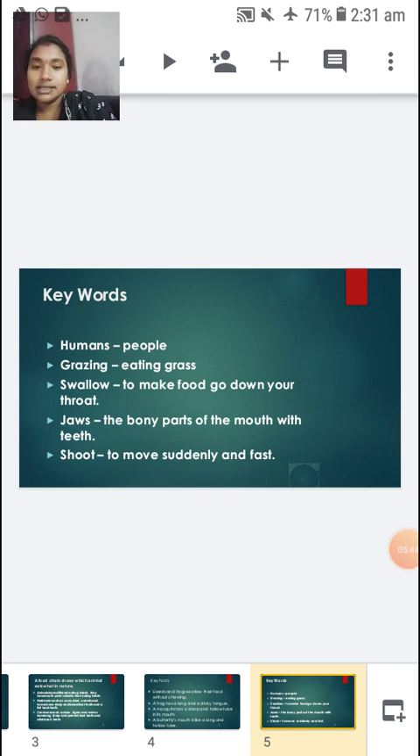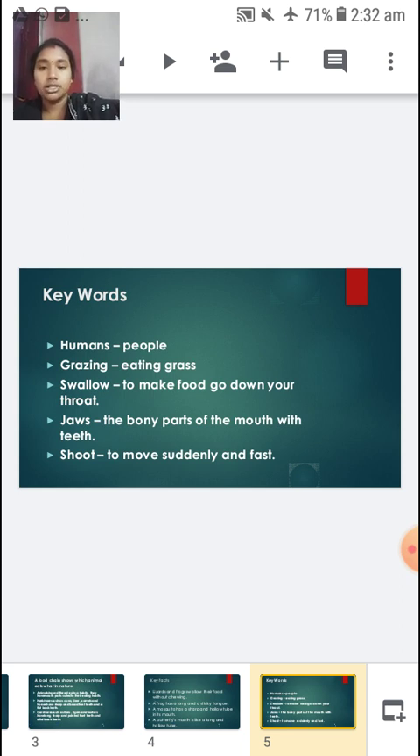Keywords: humans, people; grazing, eating grass; swallow, to make food go down your throat; jaws, the bony parts of the mouth with teeth; shoot, to move suddenly and fast.